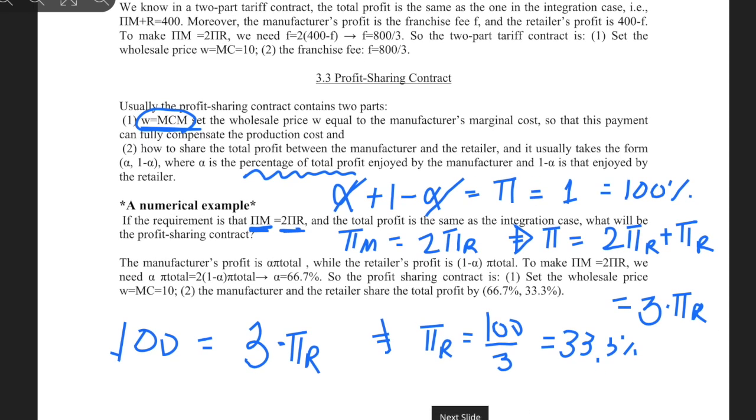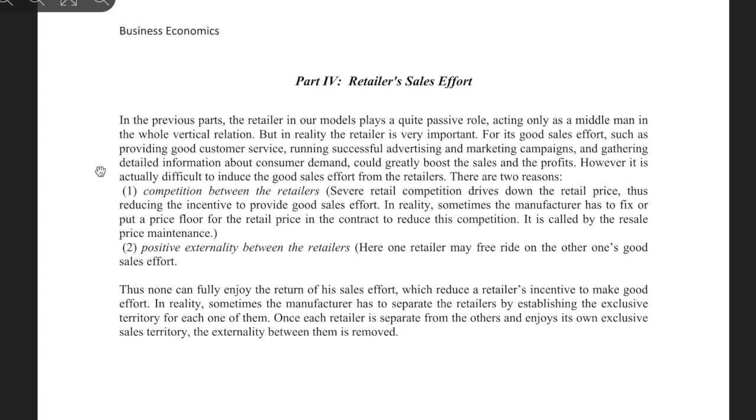Okay, so let's move on to the last one. Part 4, retailer's sales effort. In the previous part, the retailer in our models played a quite passive role, acting only as a middleman, right? He got the wholesale price W and put some additional fee on it to get the retail price, that was it. Charge or not charge. They charge if there is no competitor, and if there is some competitor, they don't even charge a profit for themselves. So they're very passive, but in reality the retailer is very important.